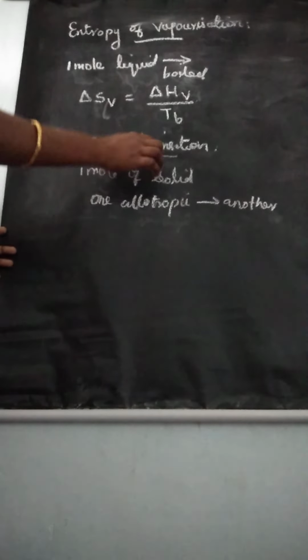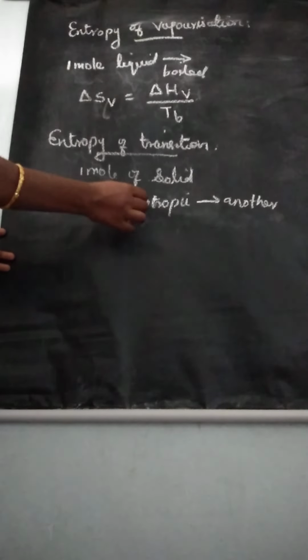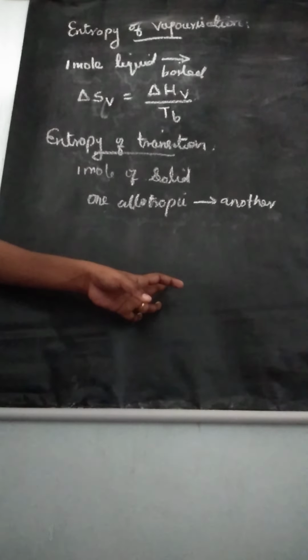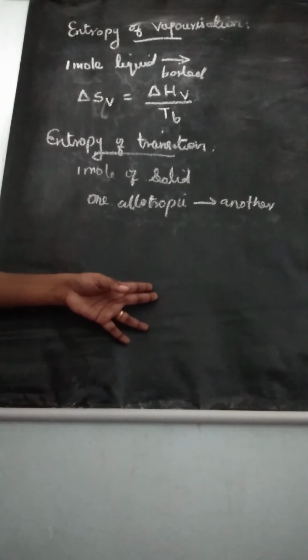So entropy of transition means we are telling when 1 mole of solid changes reversibly from one allotropic form to another allotropic form. Understand?